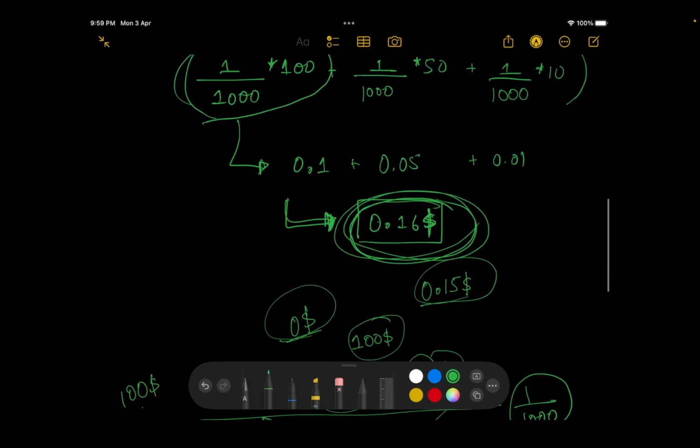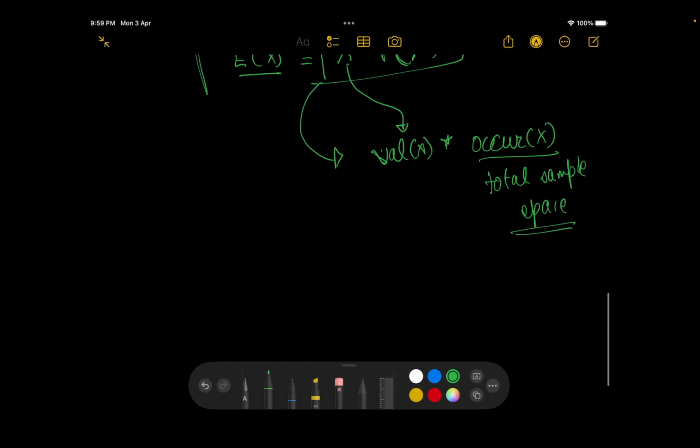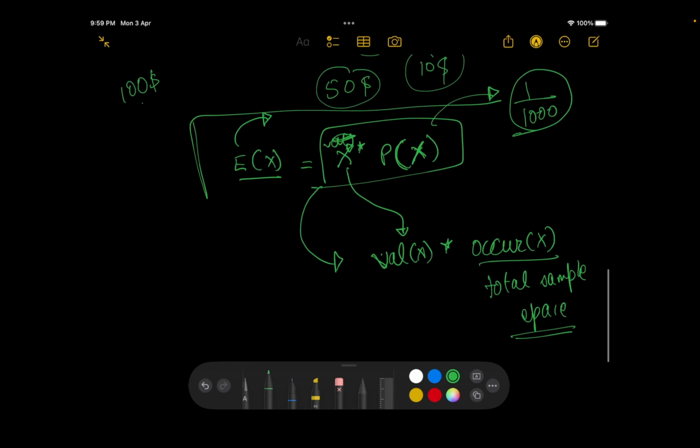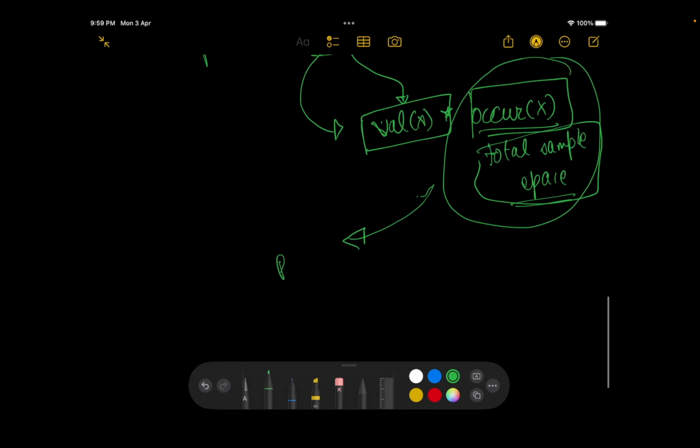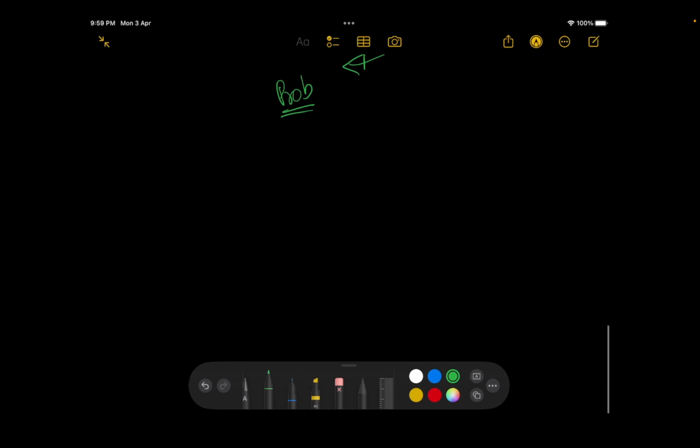easier to understand, right? And if we break this down further, it's value of x multiplied by occurrences of x divided by total sample space. This in totality is probability, right? So that's why I wrote it this way. Now, one of the most significant or most important formulas in case of expected value is E of x plus y is equal to E of x plus E of y.